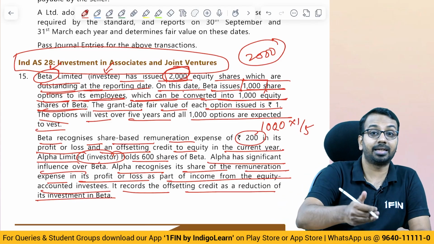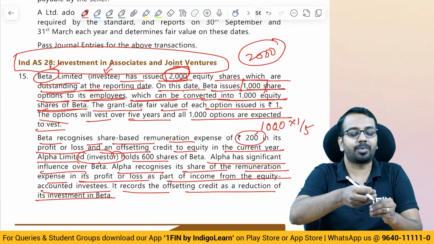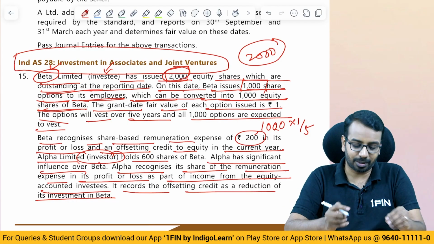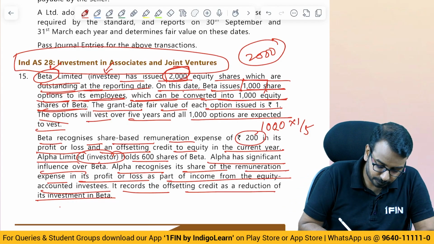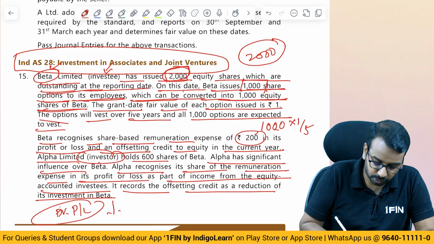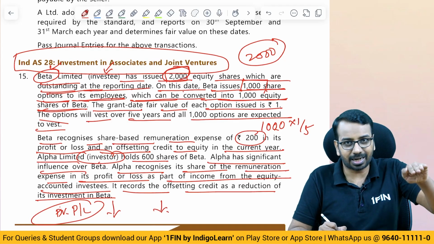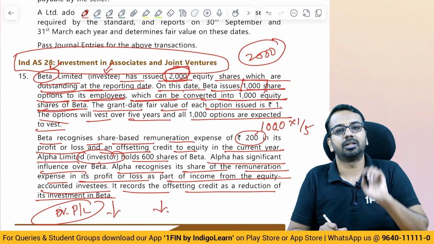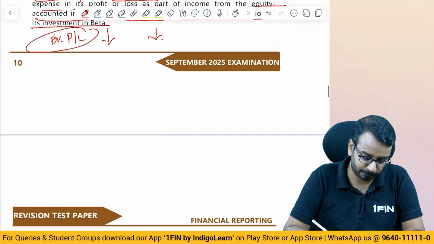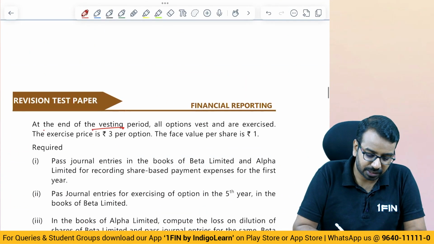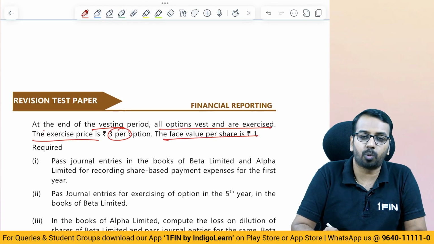So when you recognize an expense, what happens? Your share in profit will come down, correct? Because when you debit P&L, profit goes down, so investment value also goes down. So they are crediting investment by recording that share based expenses. At the end of the vesting period, all options vest and are exercised. Exercise price is 3, face value is 1.